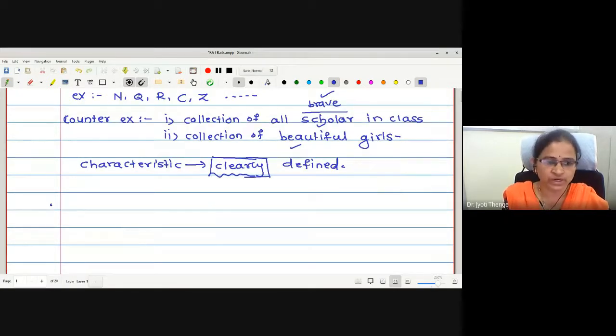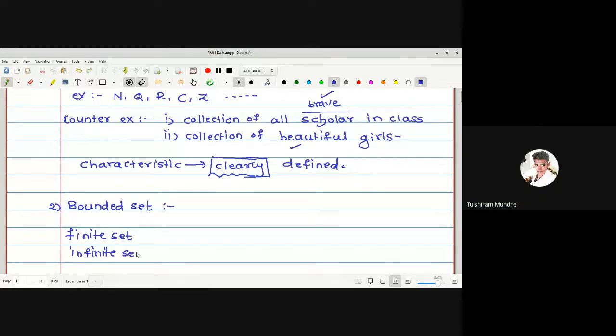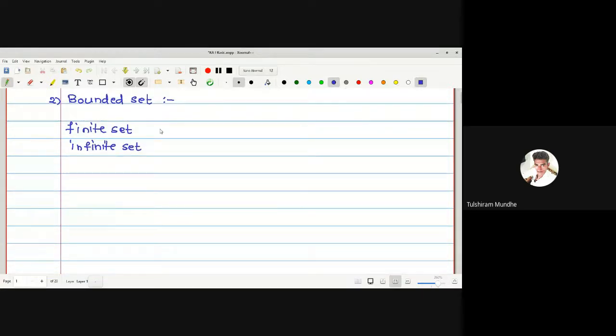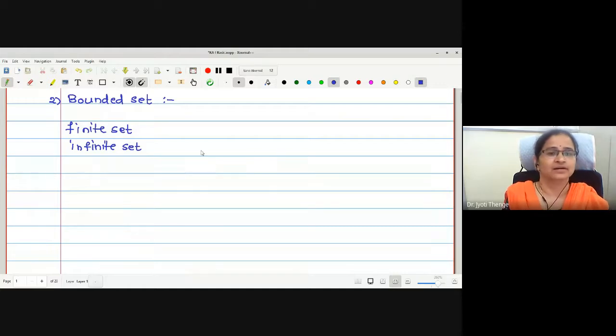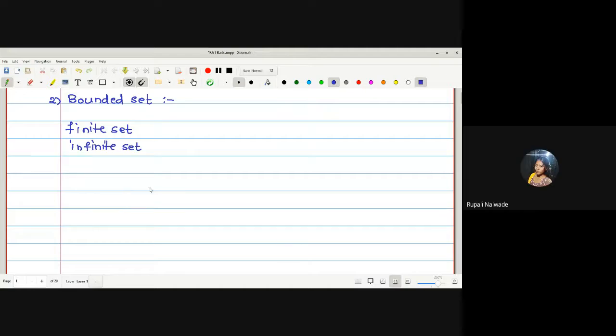Okay. Next, bounded set. Or before that, one can say finite and infinite set. What is a finite set? What is an infinite set? Countable elements give a finite set. Uncountable elements give an infinite set. Uncountable element is not a concept actually. Countability, uncountability we define for a set, not for an element. Countable is the later part actually. We will go to the countable word later.